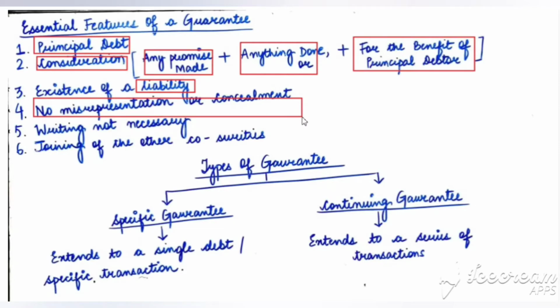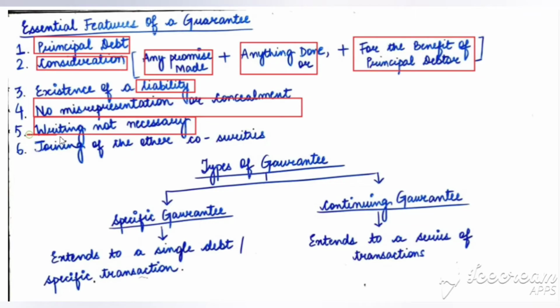This means that there must be no hiding, or no false presentation of any facts, right? Concealment means hiding vital facts. Then writing not necessary. The contract of guarantee can be oral or written.